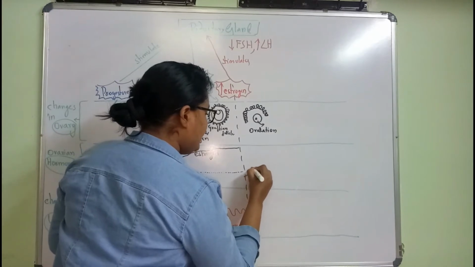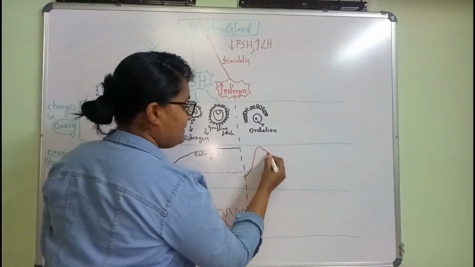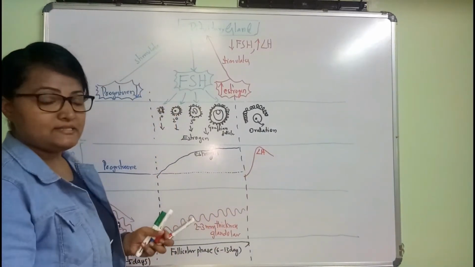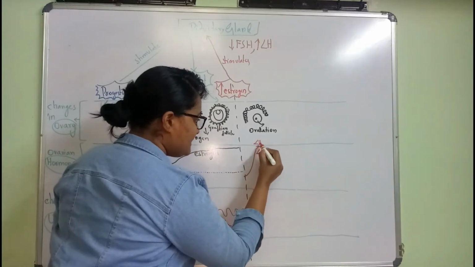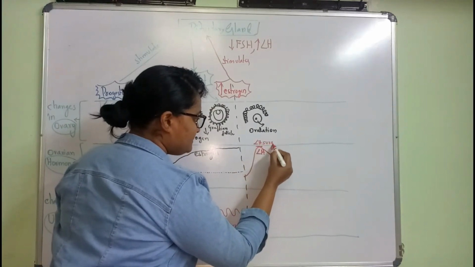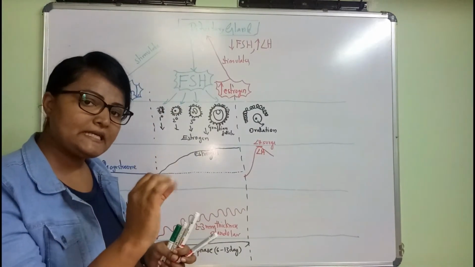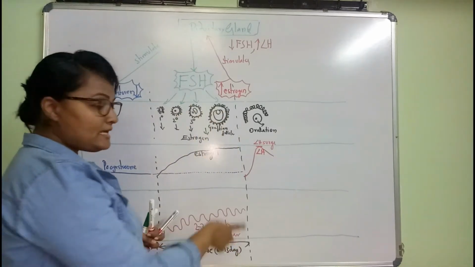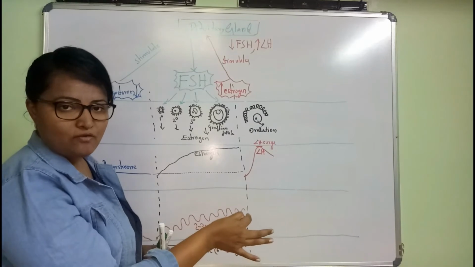Yes, there will be an increase in LH. This is the LH increase, and this peak of LH we call the LH surge. Hence during this time there will be ovulation, release of egg.